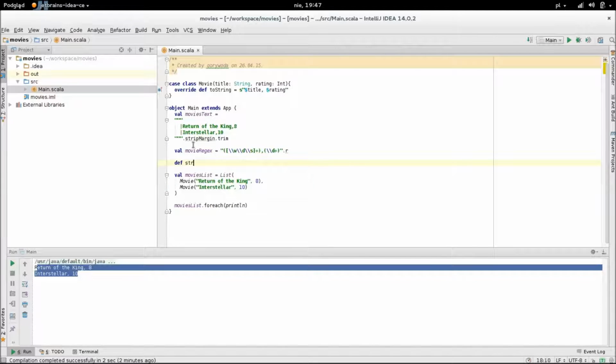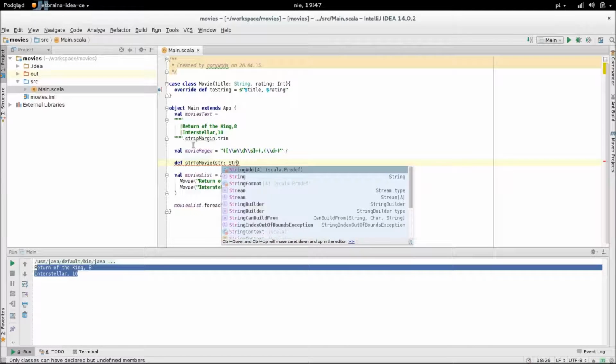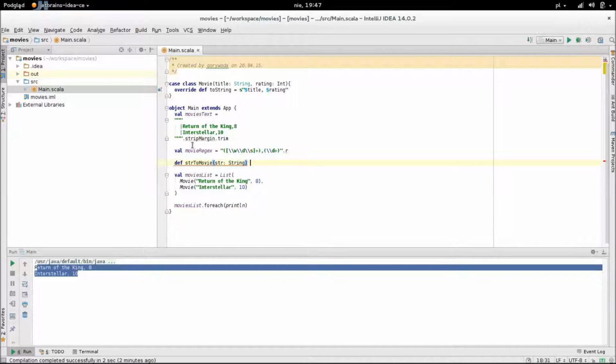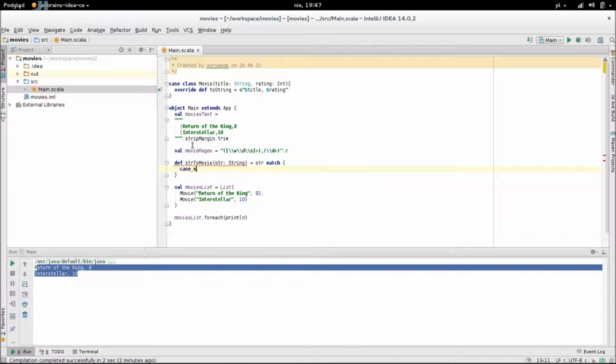A match case is like a switch case in Java or an if-else statement in Python, but on steroids. Apart from being able to compare a string or a number, it can do the same for case classes and, as in this case, for regexes. If the regex matches, the match case can immediately unpack it into strings we are searching for, namely the title and the rating. Note the parentheses in the regex.